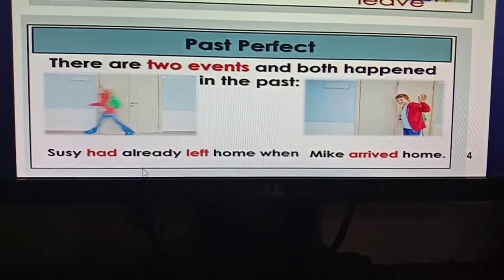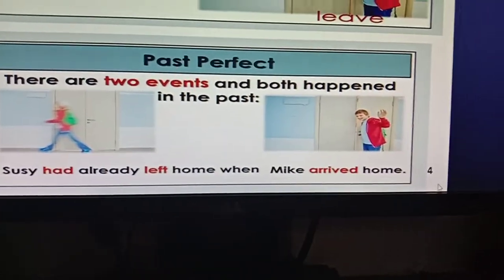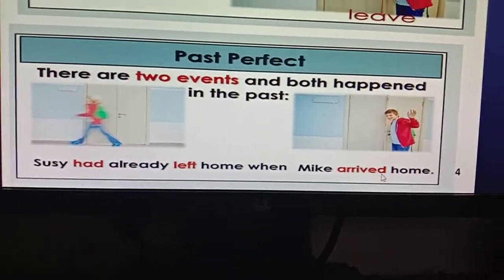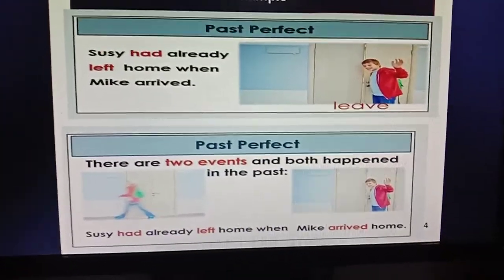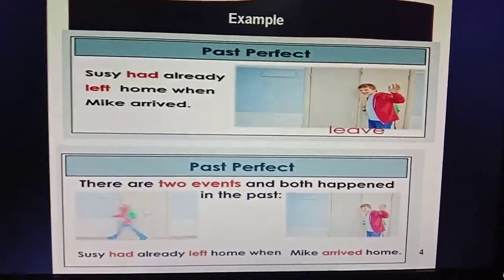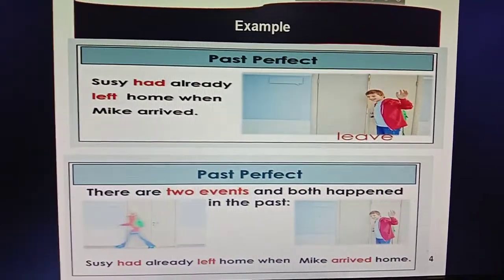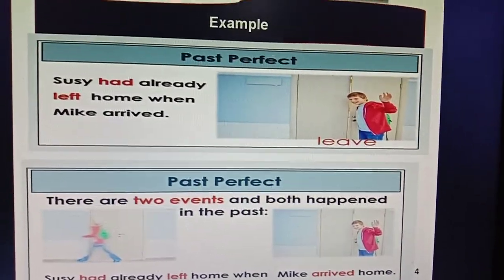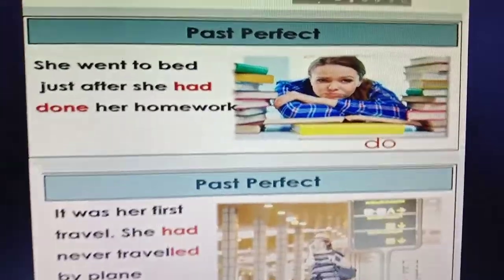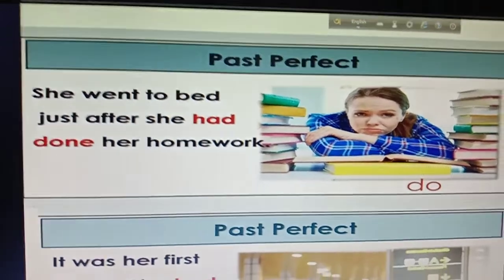So the before action will be in the past perfect tense and the later action will be in the past indefinite tense. There will always be a sequence of two actions.